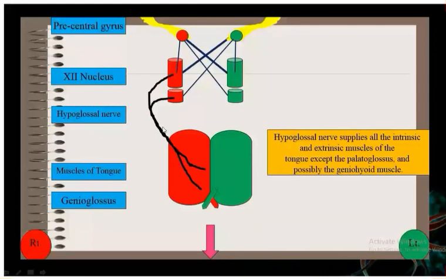So whenever you have the lower motor neuron lesion of the hypoglossal nerve, what happens? If the lesion is here, the muscle, the genioglossus muscle of the right side would get paralyzed. What is the function of the genioglossus? Do you know the function of the genioglossus?